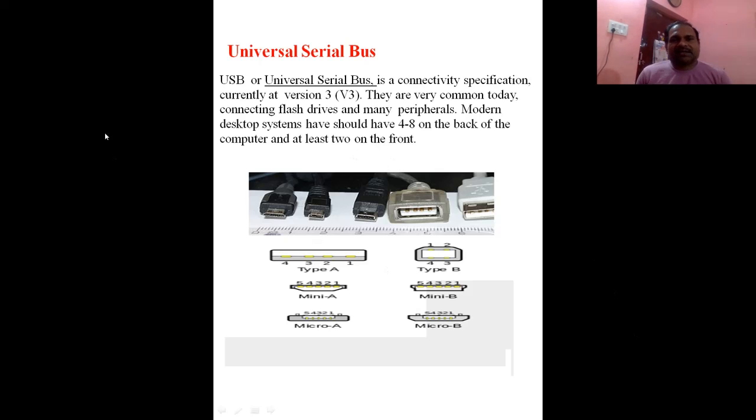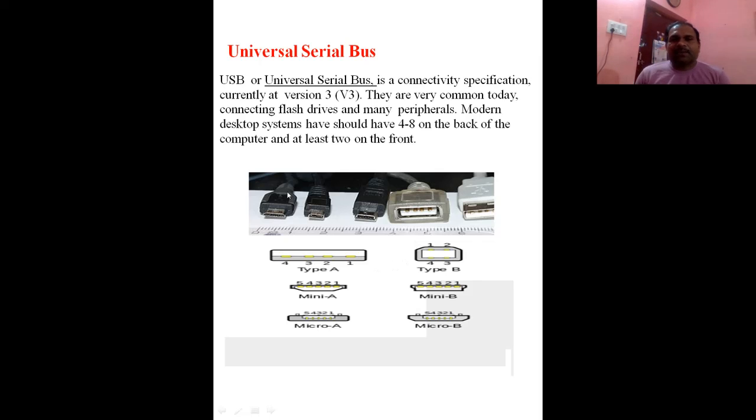The next figure shows us the Universal Serial Bus. This is very important. USB, or Universal Serial Bus, is a connectivity specification currently at version 3. They are very common today, connecting flash drives and many peripherals. Modern desktop systems have 4 to 8 on the back of the computer and at least 2 on the front part. So this is the Universal Serial Bus, which we call USB.